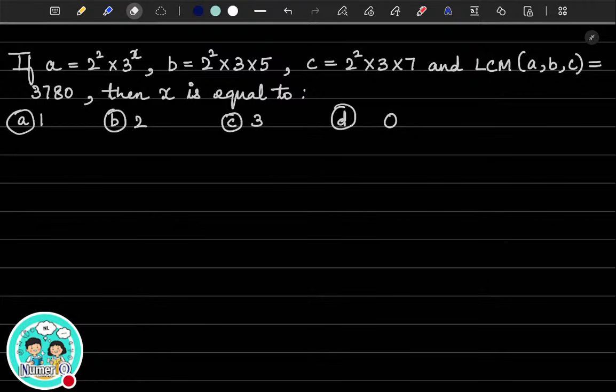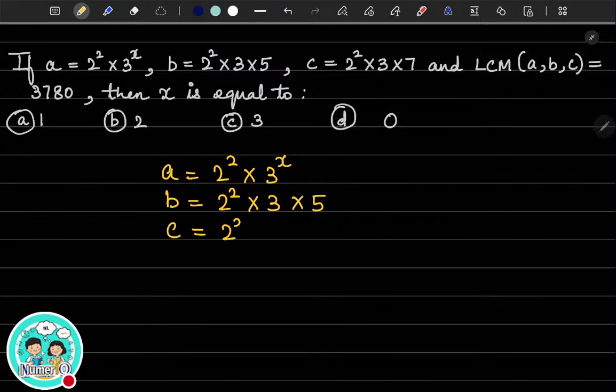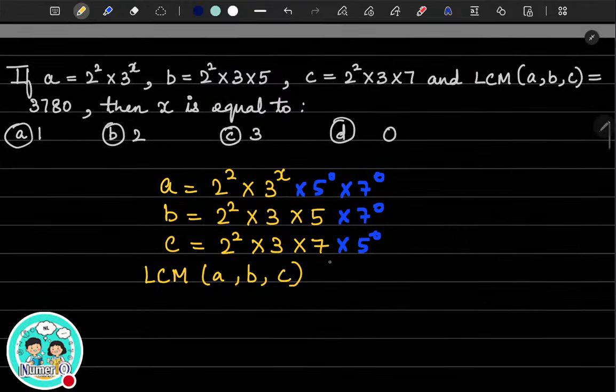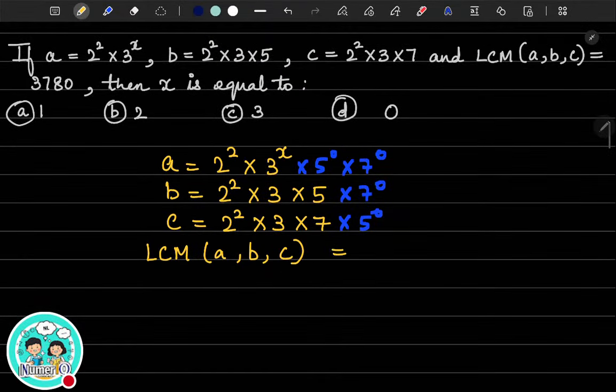Okay, so let us go on and do it. A is nothing but 2 square multiplied by 3 to the power x. B is nothing but 2 square multiplied by 3 multiplied by 5. And C is given as 2 square multiplied by 3 multiplied by 7. So let me make the factors equal. I'm going to add a 5 to the power 0 and 7 to the power 0 here. And here again, making the factors equal, I would like to know the LCM of A, B and C.